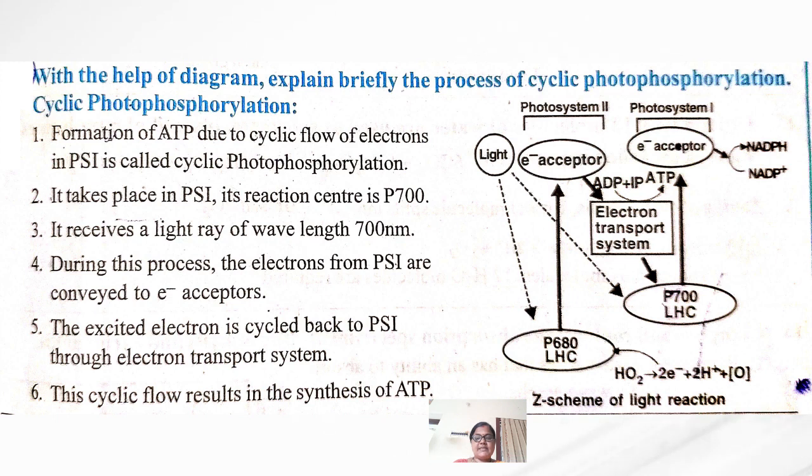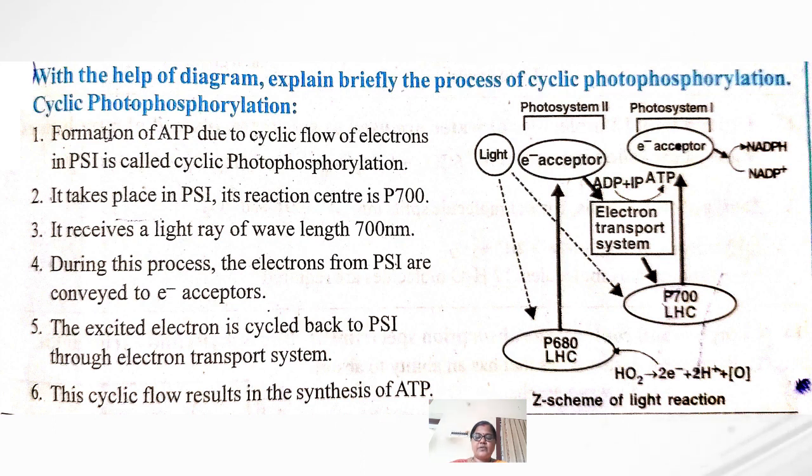During this process, the electrons from photosystem 1 are conveyed to electron acceptors, and the excited electrons are cycled back to photosystem 1 through the electron transport system. So this cyclic flow results in the synthesis of ATP. This is the diagram for cyclic photophosphorylation. Note down this question: cyclic photophosphorylation. Formation of ATP due to cyclic flow of electrons in photosystem 1 is called cyclic photophosphorylation.